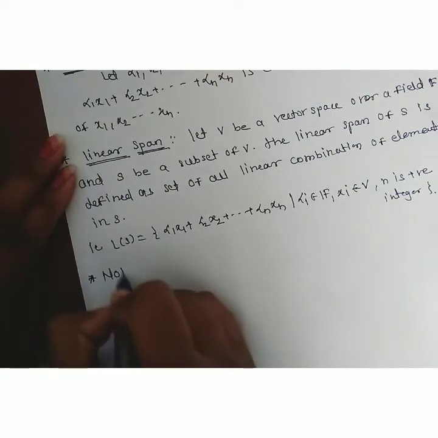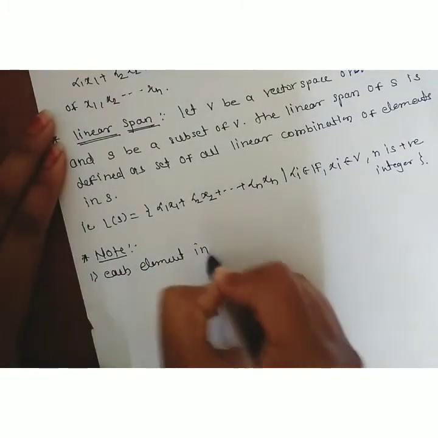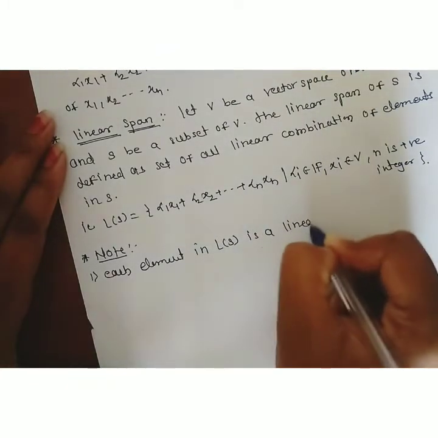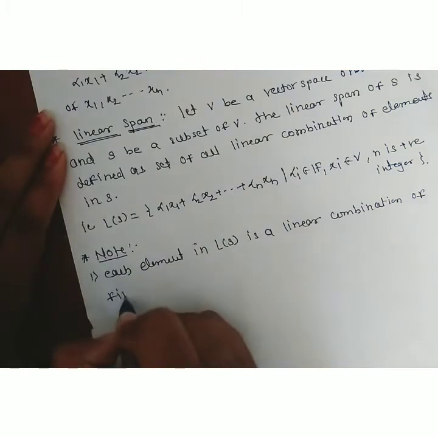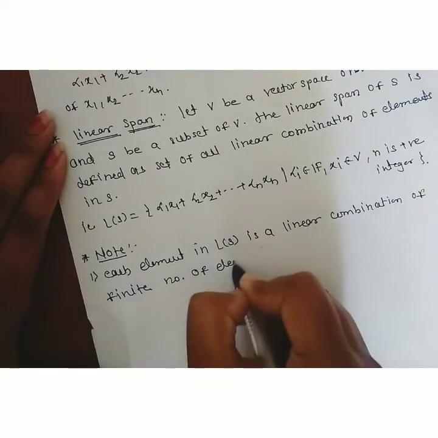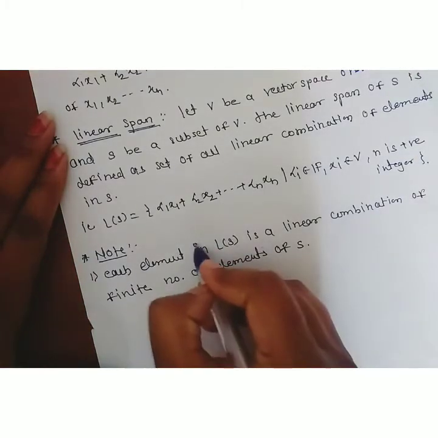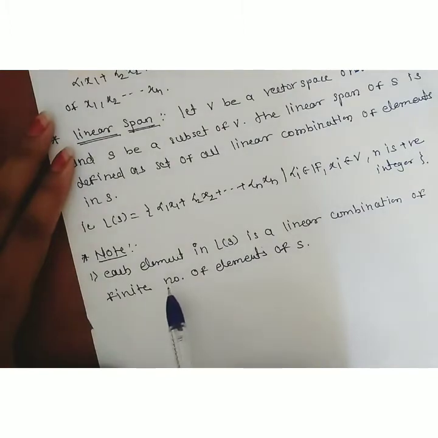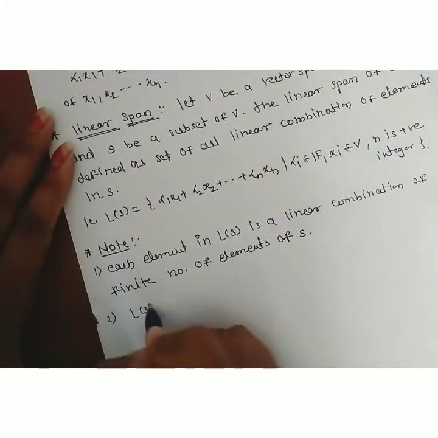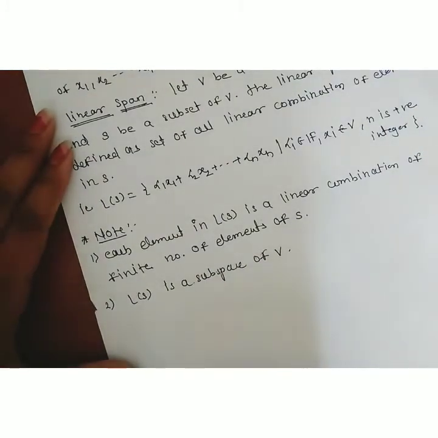Now, the next is a note. Each element in L of S is a linear combination of a finite number of elements of S. This is an obvious case since L of S is the set of linear combinations of the elements in S. And second, L of S is a subspace of V. L of S is a subspace of the vector space V.